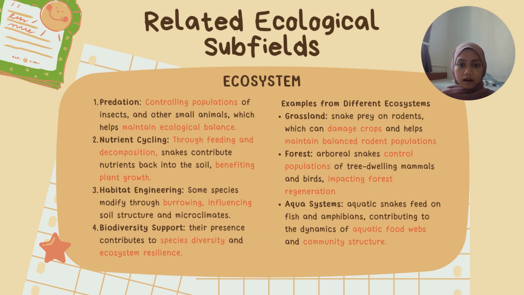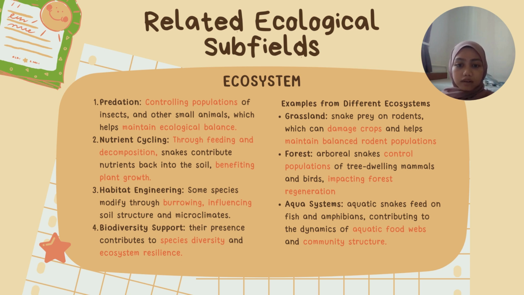And lastly, about the ecosystem for the snake, we have predation, which controls population to help maintain ecological balance. Second, we have nutrient cycling through feeding and decomposition. It benefits plant growth, and habitat engineering, which is burrowing and influencing.